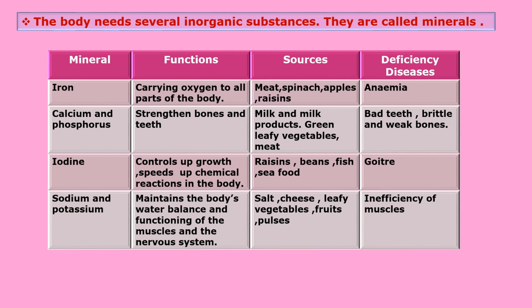Now next mineral is calcium and phosphorus. So the function of calcium and phosphorus is to strengthen bones and teeth. Means due to calcium and phosphorus our bones and teeth become stronger. Sources of calcium are milk and milk products, green leafy vegetables and meat. If we are not getting calcium and phosphorus in sufficient amount, then we are getting bad teeth, brittle and weak bones.